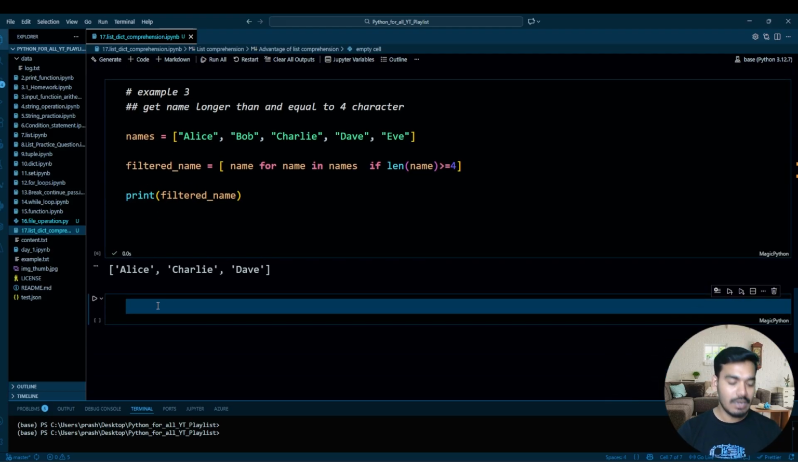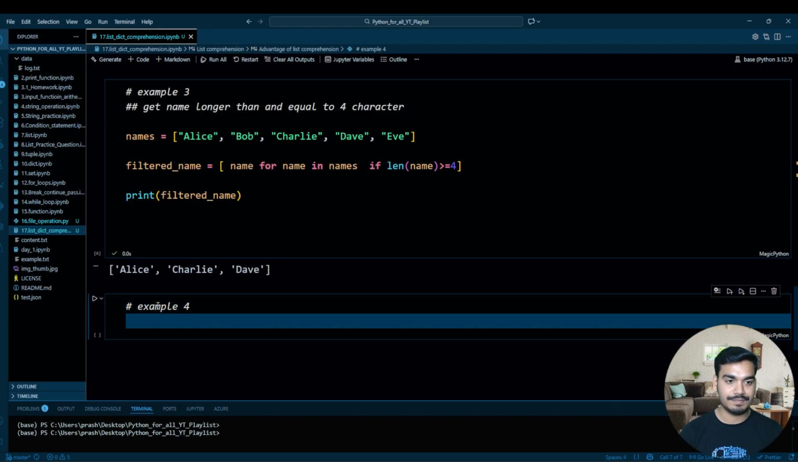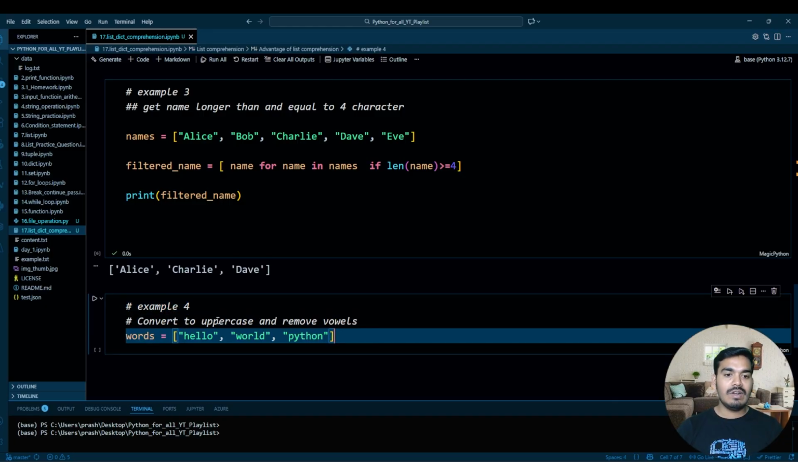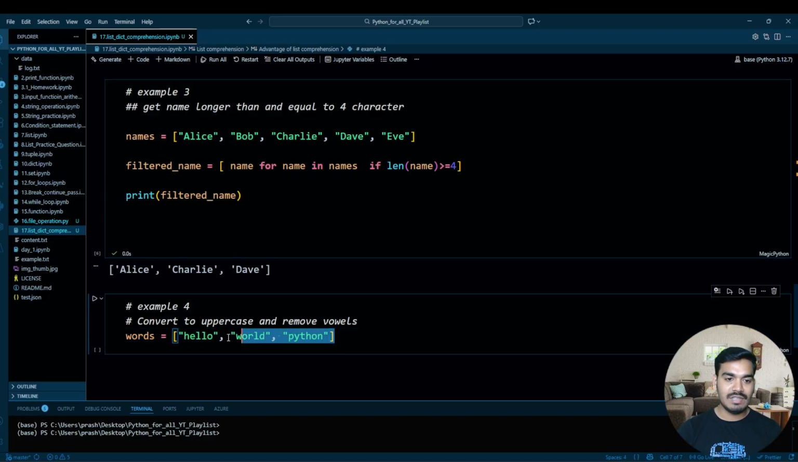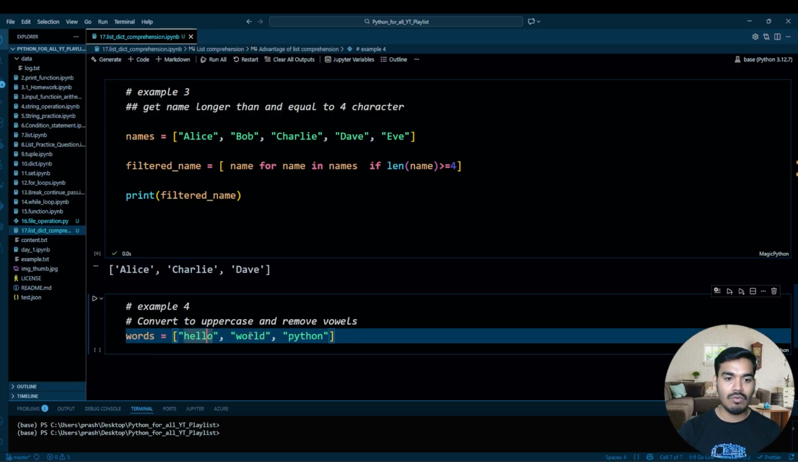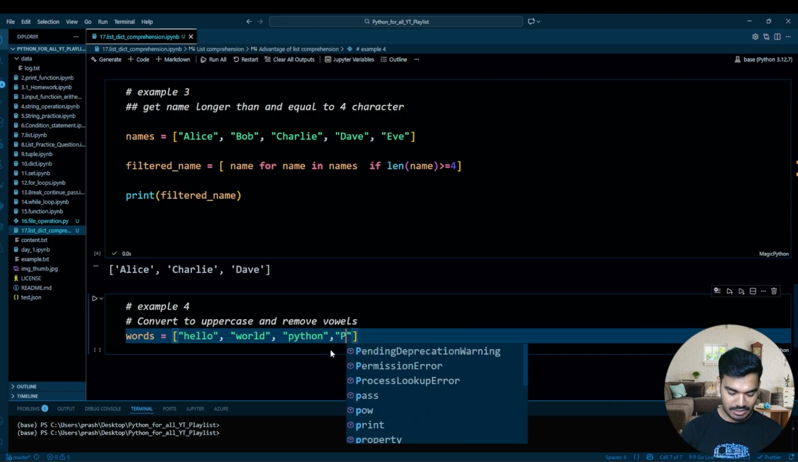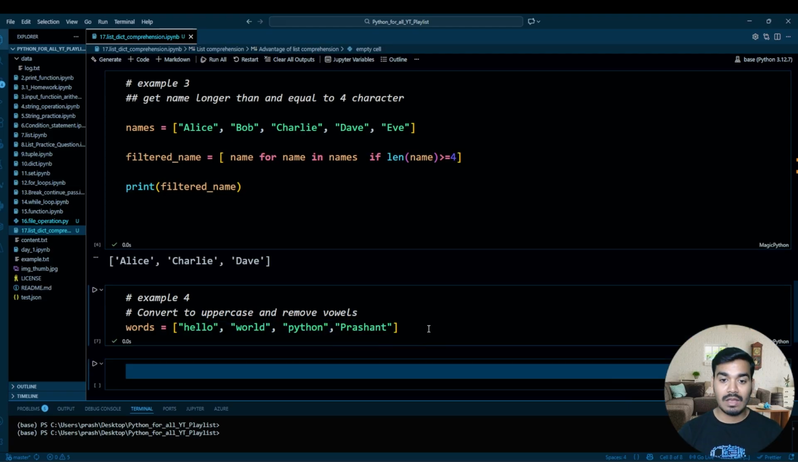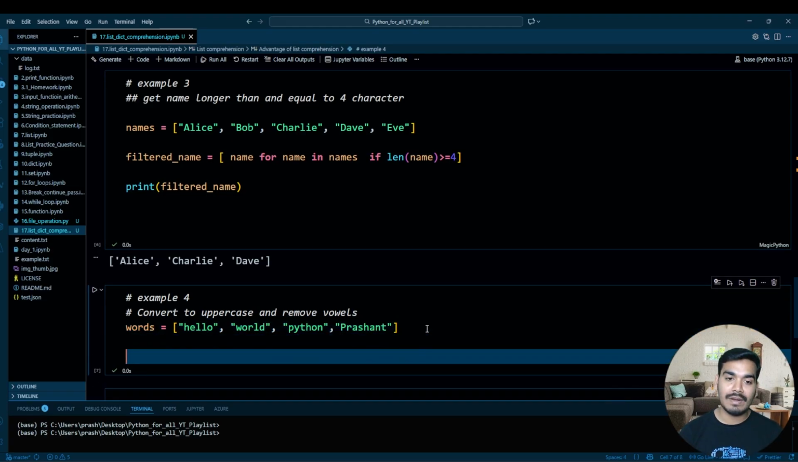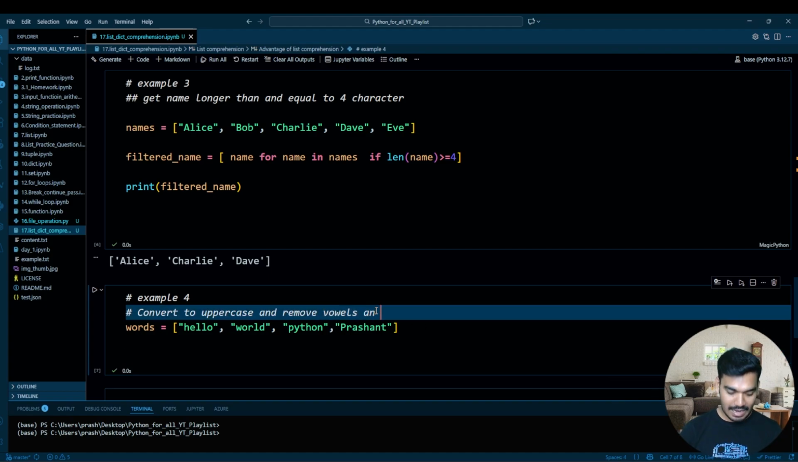All going good? Now let's go to the next example. Example 4. Example 4 says to convert to uppercase and remove the vowels. So we have these words: hello, world, Python. And then let's write my name over here as well: Prashant. I want to first make these uppercase and then remove the vowels. Instead of the vowel, just write a star.